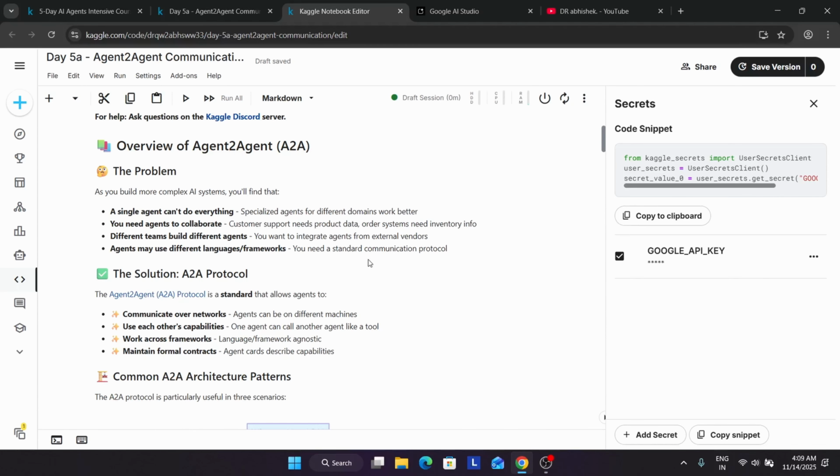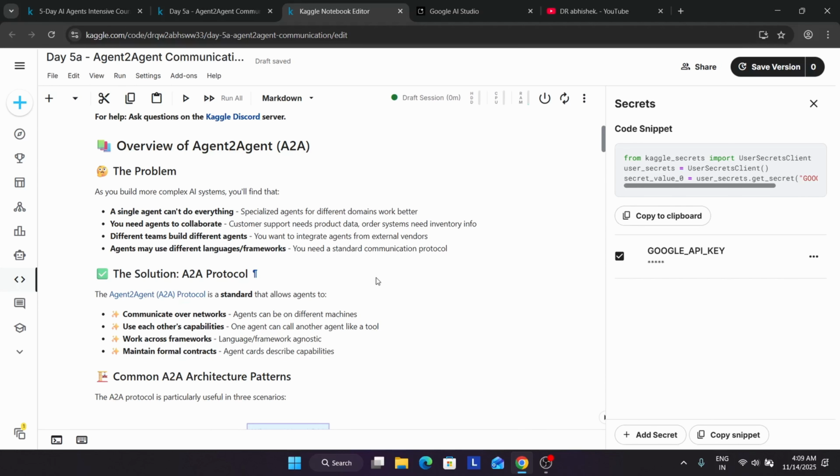So here we will just understand that a single agent cannot do everything. We need agents to collaborate, and different teams build different agents, and they may use different languages and frameworks. So a single agent cannot work for basically everything.